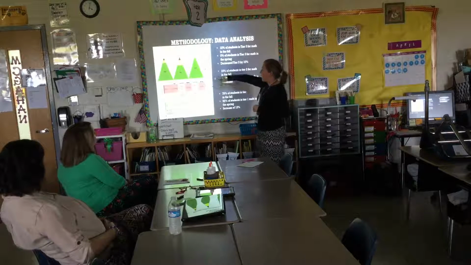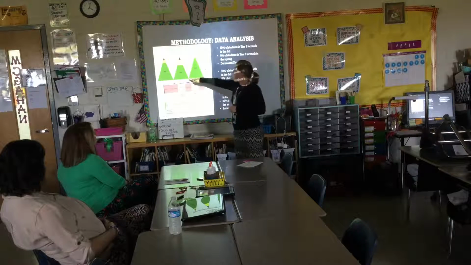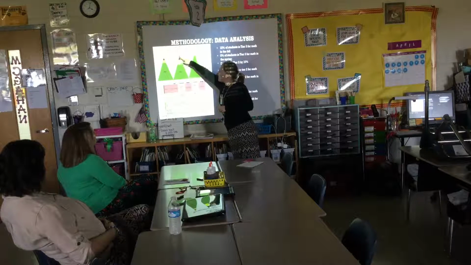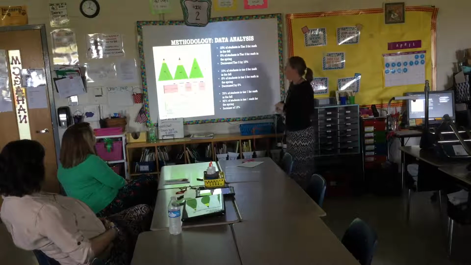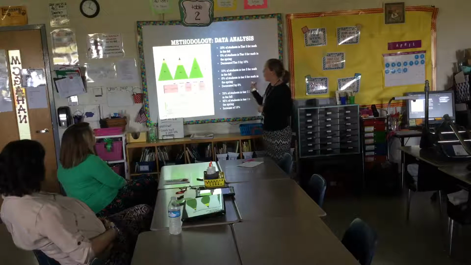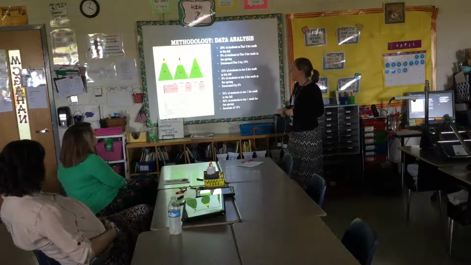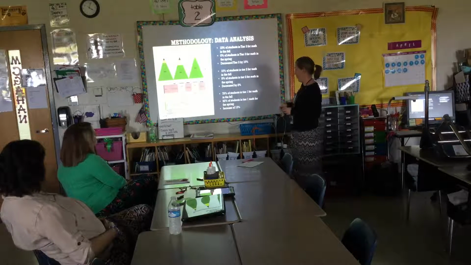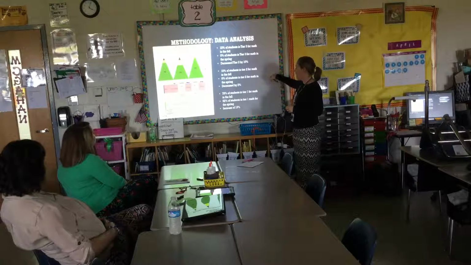In the fall, you can kind of see we have more green, but we have yellow and then a little bit of red at the top. In the winter, we've got a little less green, a little more yellow, and still some red at the top. And in the spring, we had 92% at green, which is tier 1. And then in our yellow, we only had 7.7% in tier 2, and I had 0 tier 3 students. So that's awesome. It's an increase of 13% for our tier 1 students.